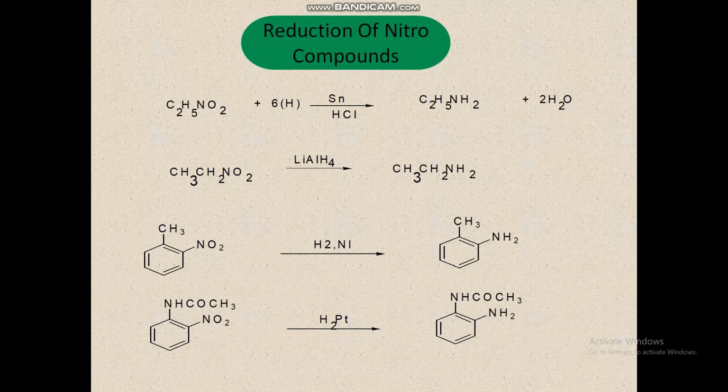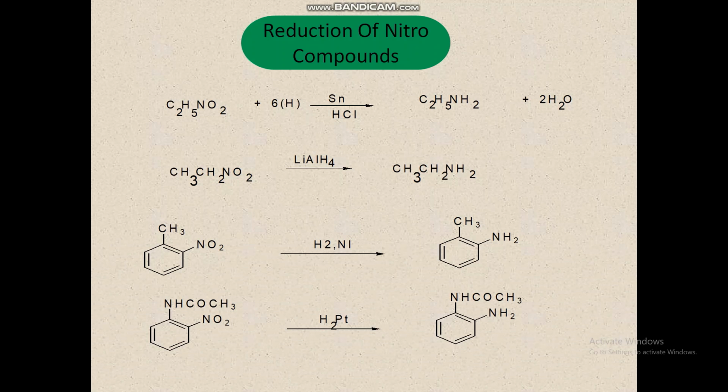In acidic medium, the amine is obtained in the form of its salt. The free amine is obtained by decomposing the salt with a base. After steam distillation from the reaction mixture, we get the final product.